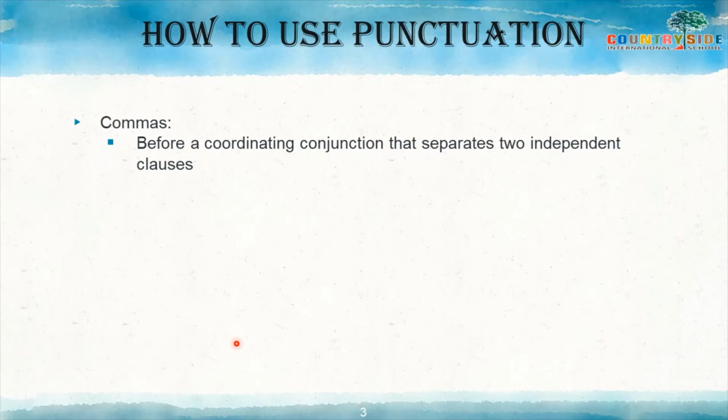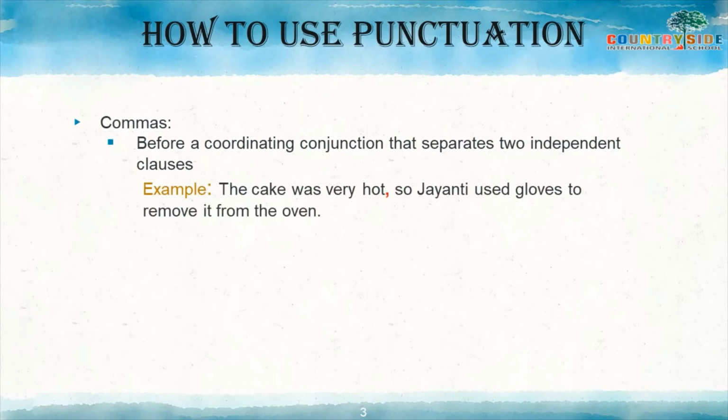Like here, before a coordinating conjunction that separates two independent clauses. So after one clause and before adding another clause, we will use a comma, right? Let's see with one example.